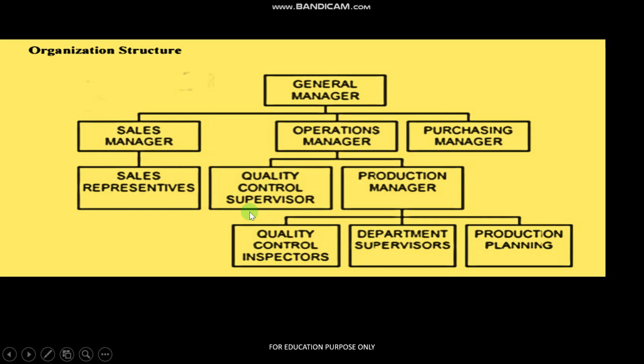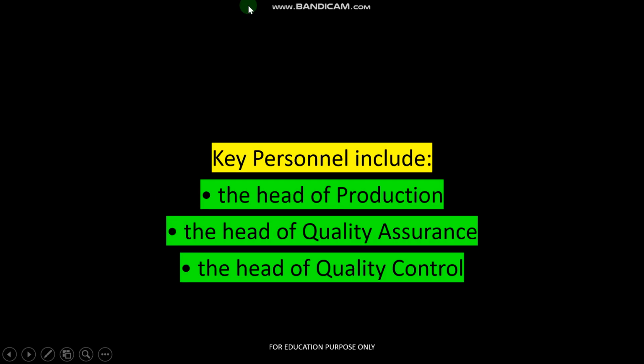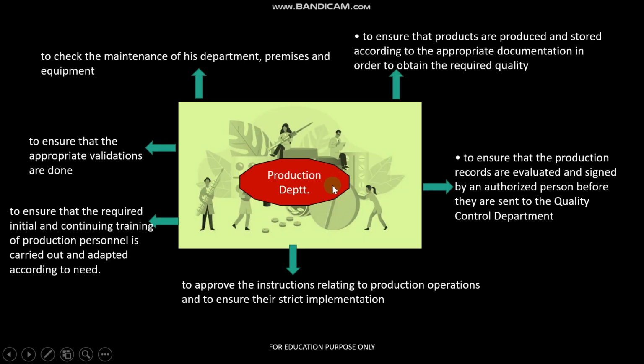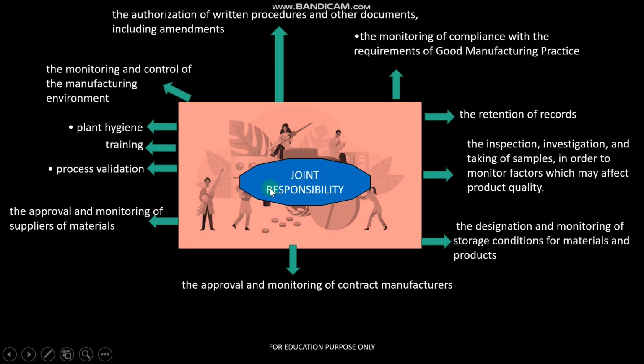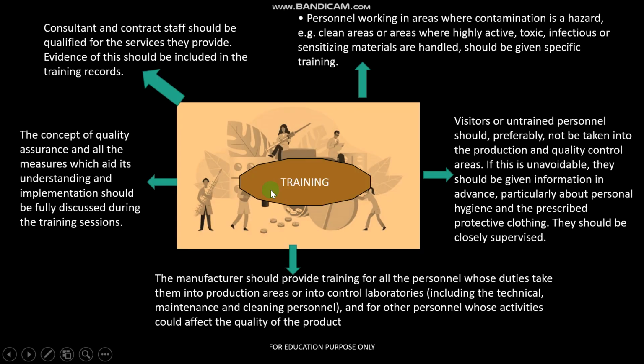In the personal responsibilities, these are the three main pillars of any pharmaceutical house: head of production, head of quality assurance, head of quality control. So these are the responsibilities that you have to remember about the production department and the quality control, and also there are some joint responsibilities. After that, we covered the training part.